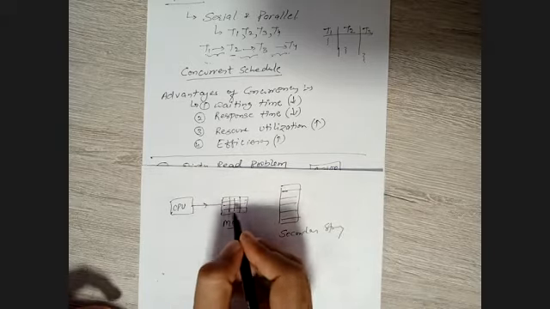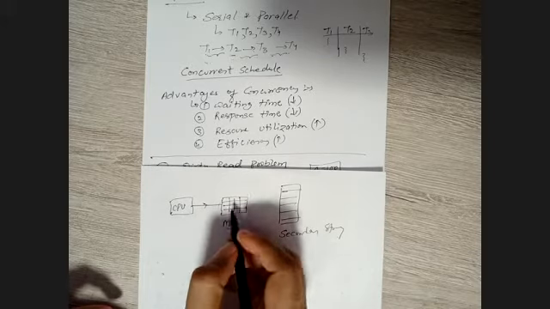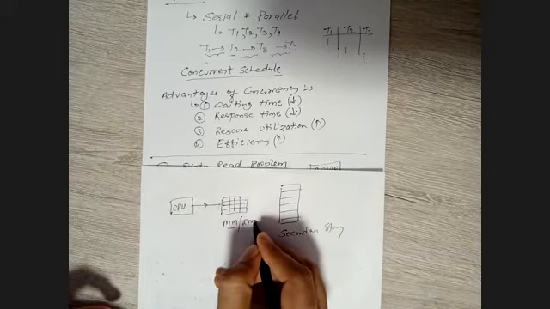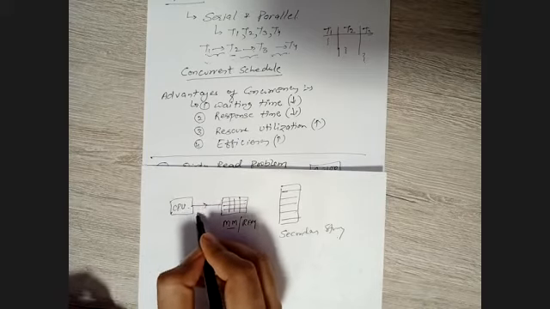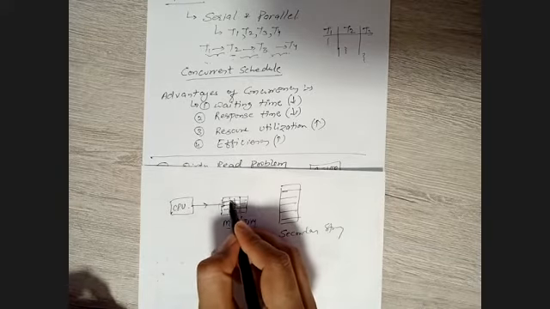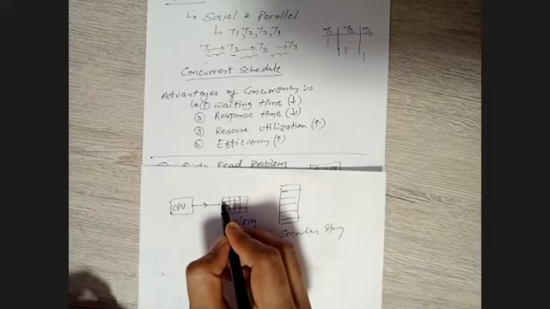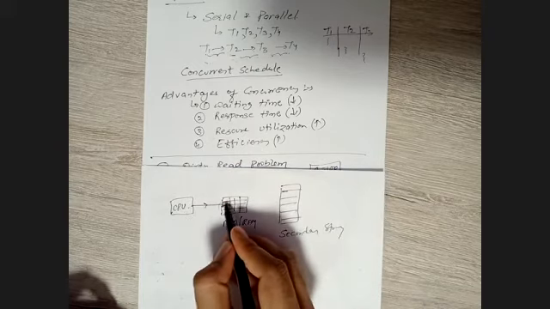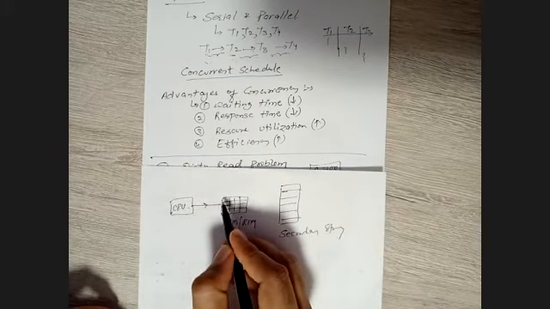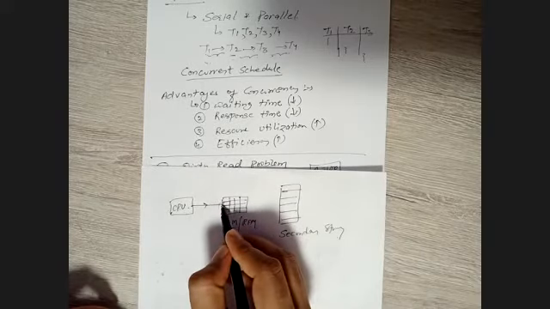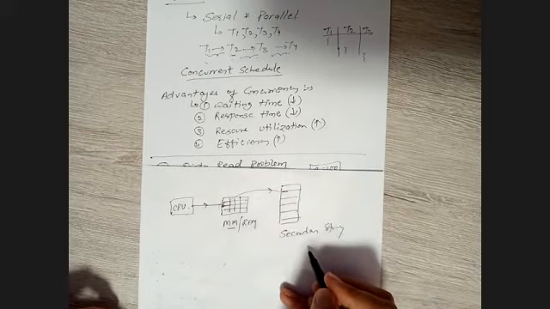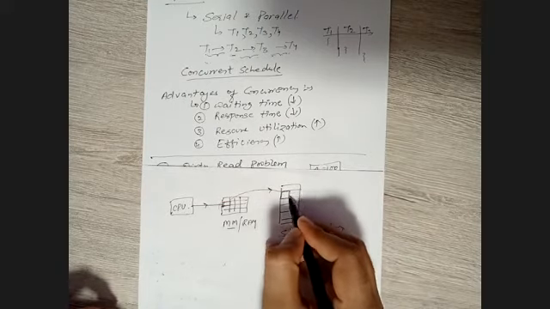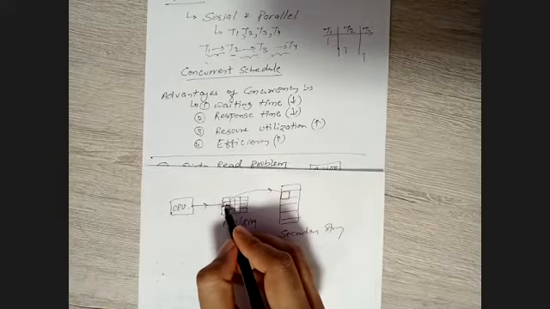Remember, this main memory is RAM, or you can say cache memory. So always remember, whenever the CPU generates an instruction, it will pass the instruction to the main memory. Whatever value the CPU is looking for, it will first check in the main memory. Now if this value is not present there, then the instruction will go and search for the value in the secondary storage. For example, this block is there, and this is the block that the CPU is looking for. It is not present here, but it is present there.